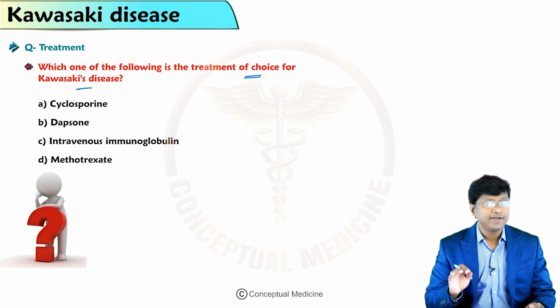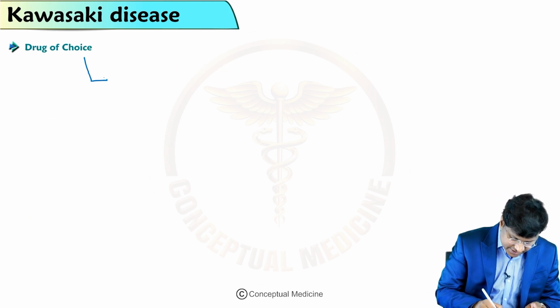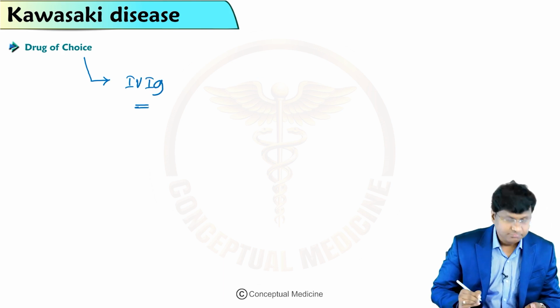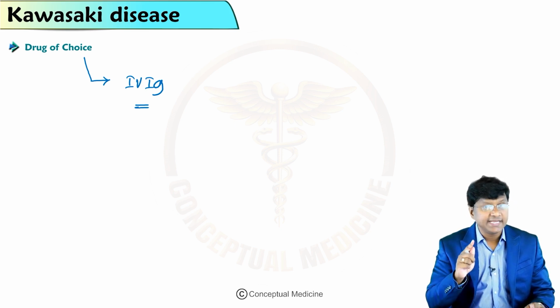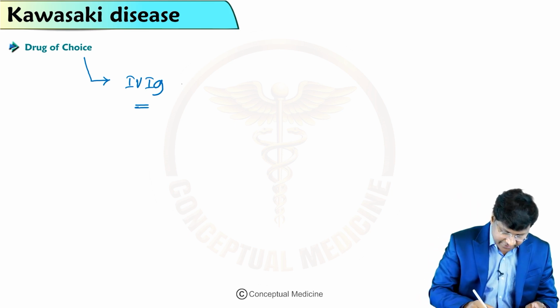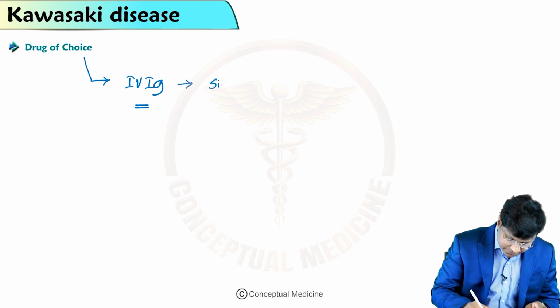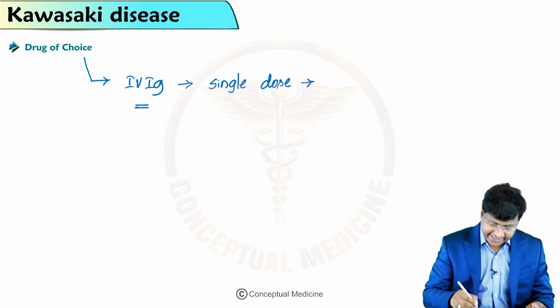You have to know that in patients with Kawasaki, the drug of choice is intravenous immunoglobulin.